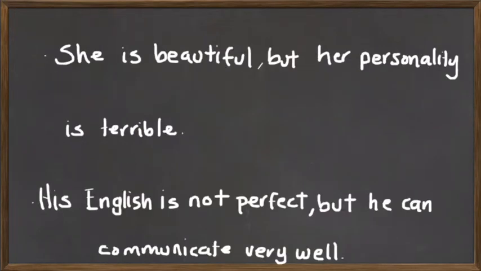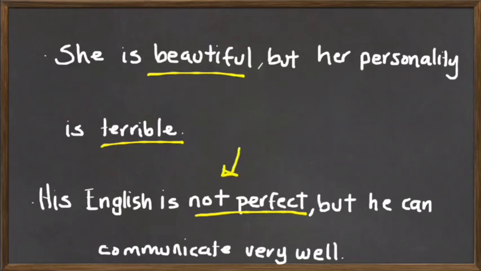Another one, contrasting a good thing and a bad thing, is she is beautiful, but her personality is terrible. We're talking about a woman or a girl that looks pretty. She's attractive, but her personality is not very good. The last one, his English is not perfect, but he can communicate very well. Here we have the adjective perfect, but we're making it into a negative thing by only adding the word not.